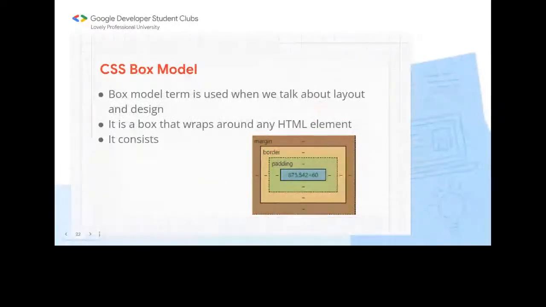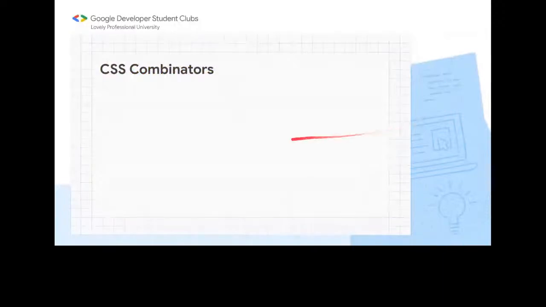And the same for padding. We have to calculate everything from the left side and from the right side. So that will be our total width of the box. And then we do the same for the height. So this is how we calculate the height and width of the full div, considering the margin, border, and padding, meaning considering the whole box model. So now let's move forward. Here we will talk about the CSS combinators.